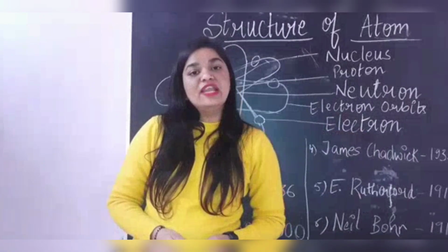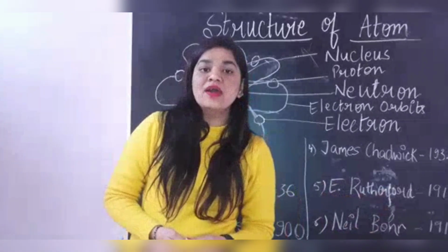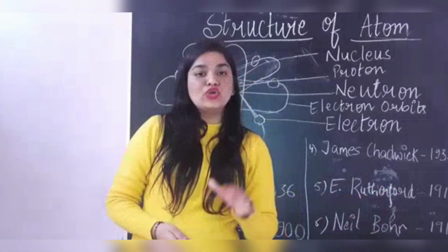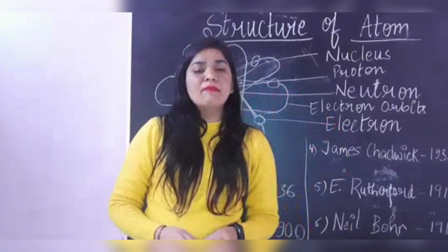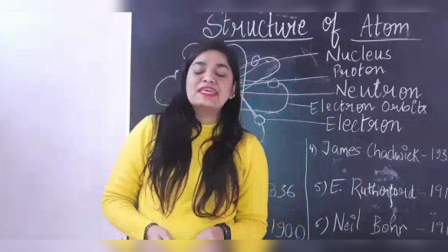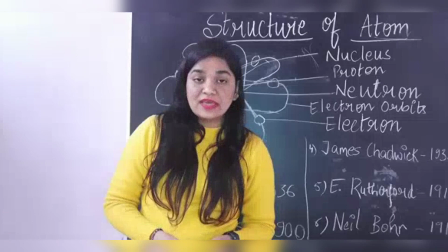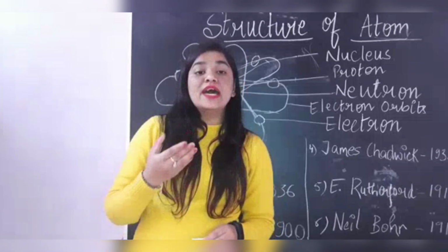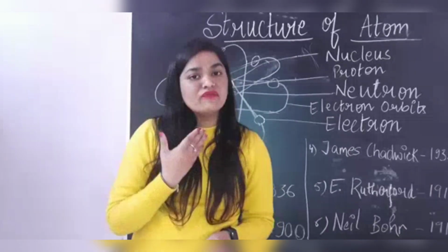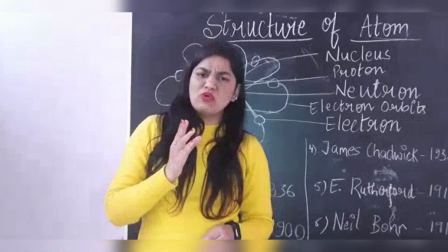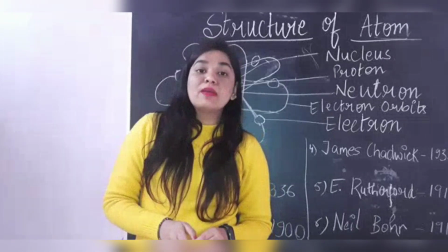Between the discovery of electron and neutron, in the year 1911, Rutherford experimented on atom and he used alpha particles and a gold foil for his experiment. But why gold foil? Because he needed a very thin foil for his experiment. And after the experiment, he observed that most of the alpha particles pass through the foil, but some of them are deflected at a very small angle, and one in 12,000 particles rebound.